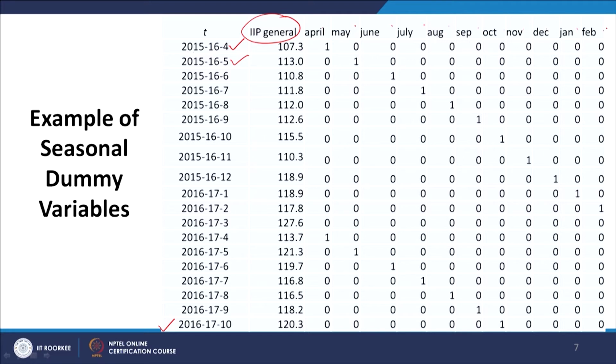variables, starting from April, 4 being the month of April. So, April has 1 here, and for the rest of the months I have 0. Similarly, this is May. Again for May I have 1, for the rest of the months it is 0, and you can see that the same thing is repeated here, again 1 for April, 1 for May, 1 for June and so on.